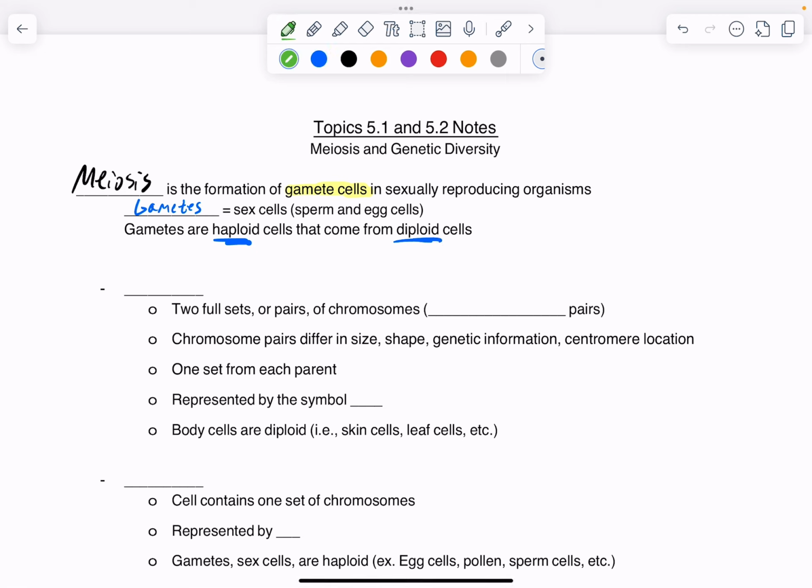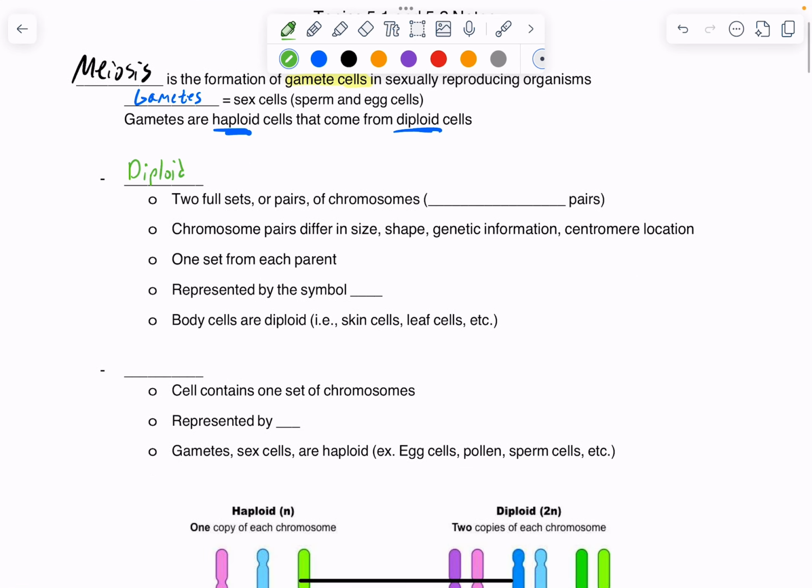So all cells can be categorized as diploid or haploid. And for the most part, every cell we've talked about has been diploid. And what that means is that there are going to be two full sets or pairs of chromosomes called homologous pairs, or homologous chromosomes.